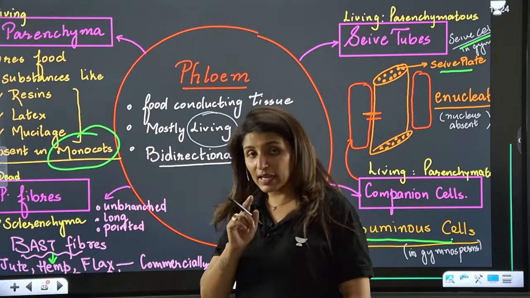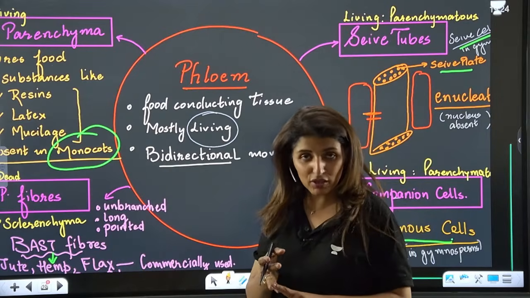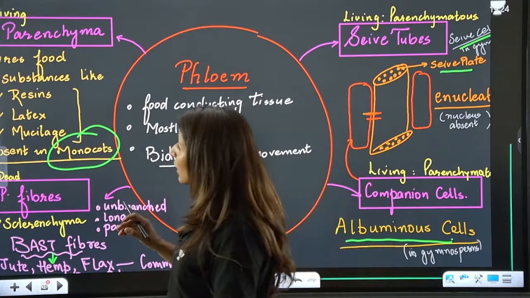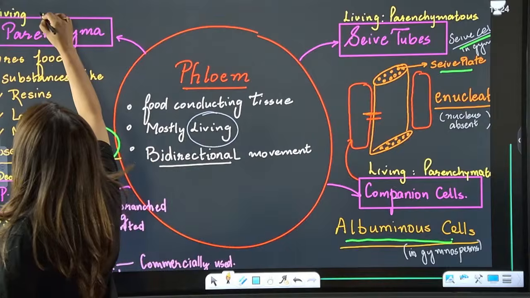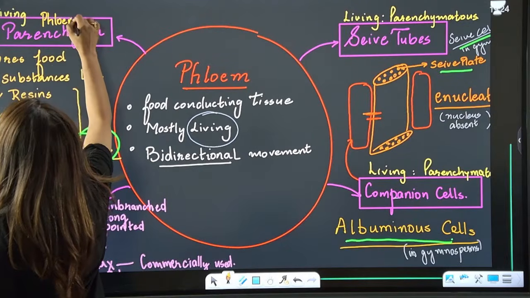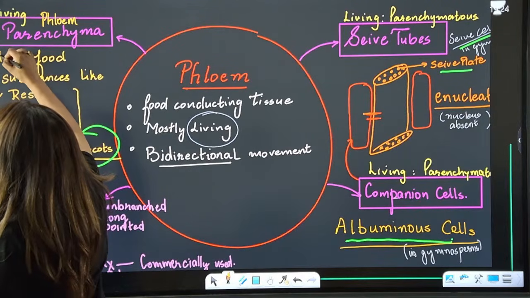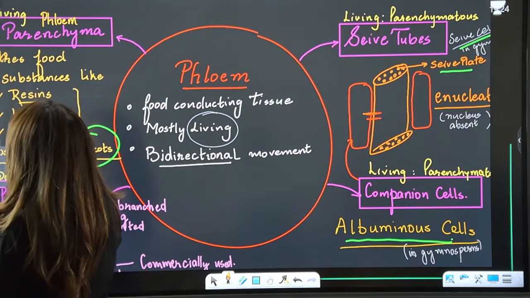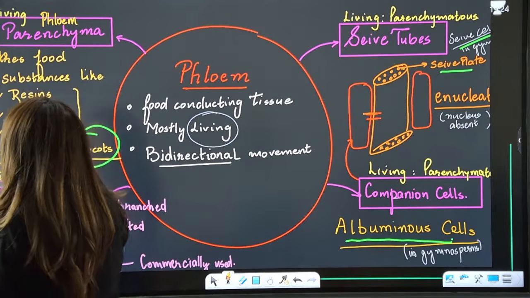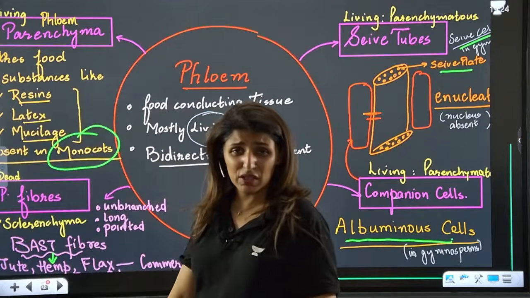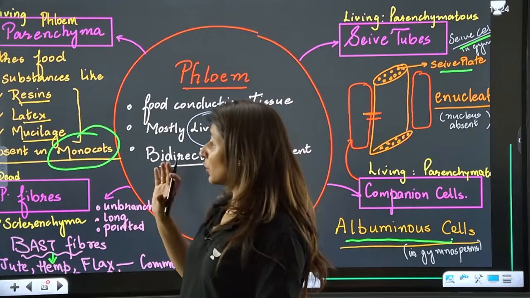Now see, xylem parenchyma was storing food, water and tannins. Now look here, this is the phloem parenchyma. What does it store? This stores food, resins, latex and mucilage. Is it clear? Now how do we remember this?